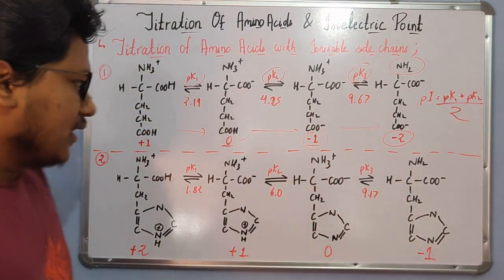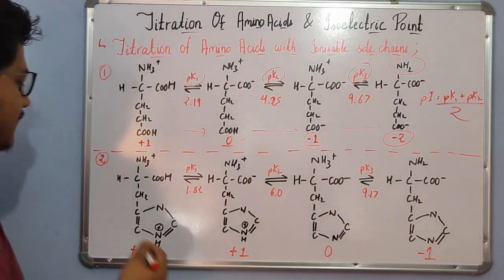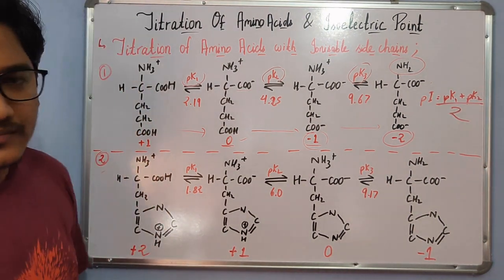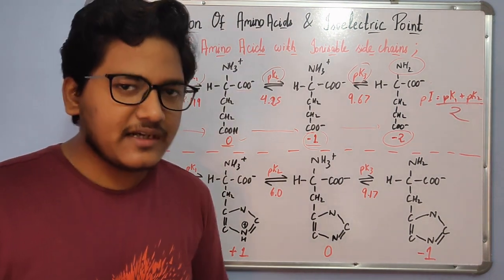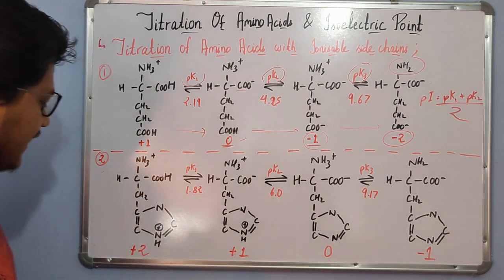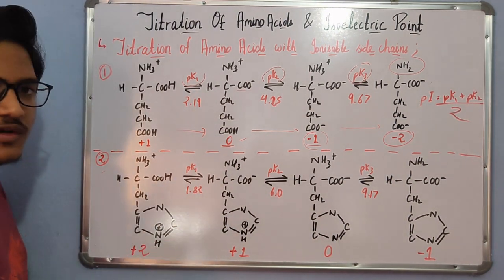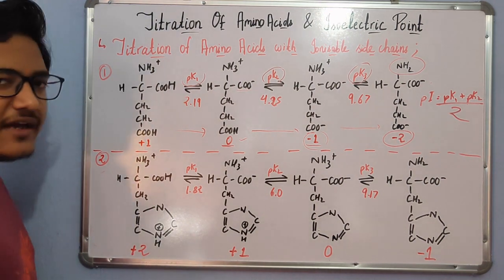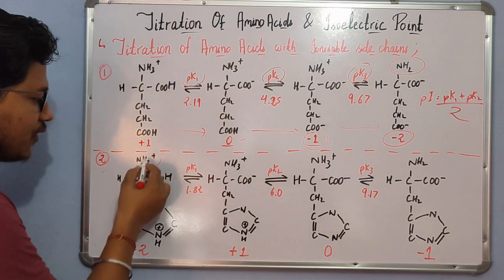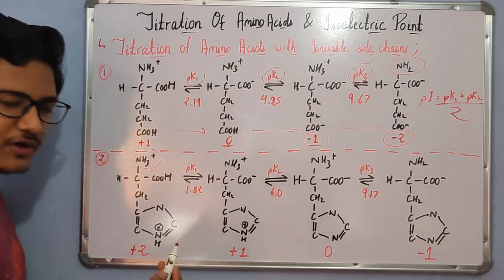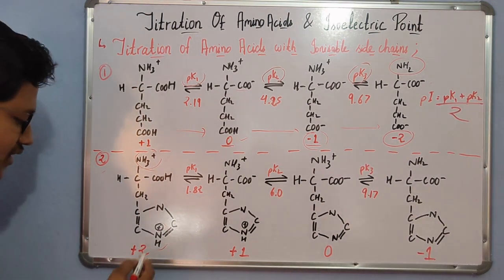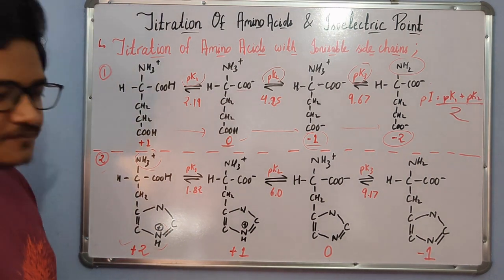Let's take another example, and this time we have taken the case of histidine, which has a side chain with an amino group. That is, a cyclic ring amino group is present, but it imparts a net positive charge to the amino acid. At low pH, again the amino acid will be in the protonated state because of the H plus ions that are present in the solution. So now the alpha amino group is protonated, and also the side chain amino group is protonated, as a result of which the net charge now is +2.